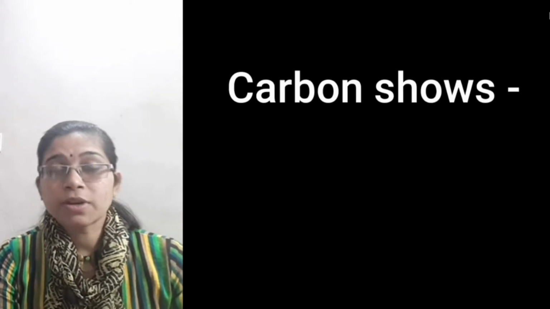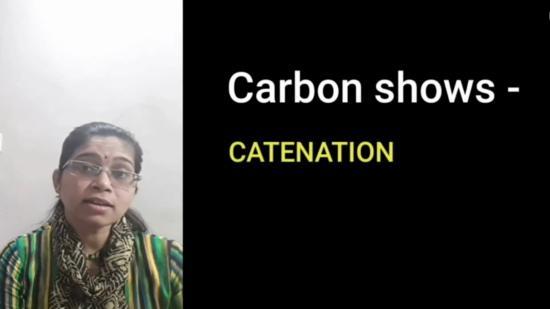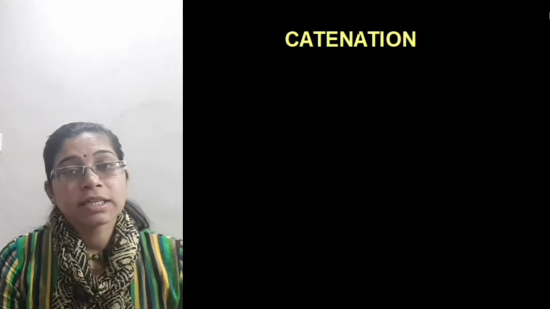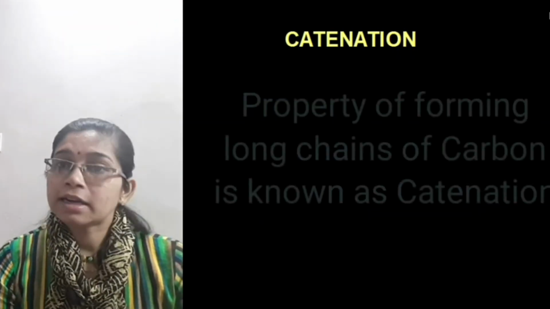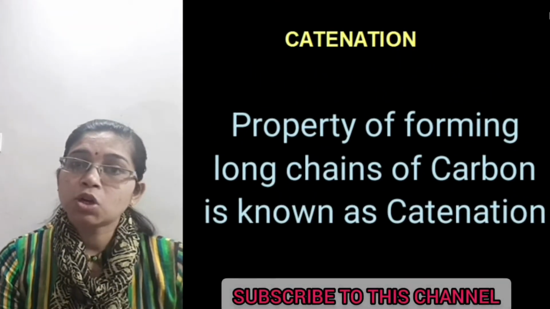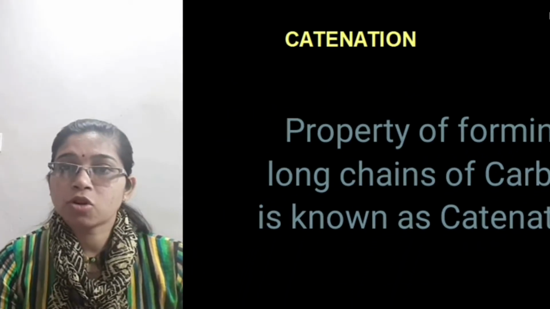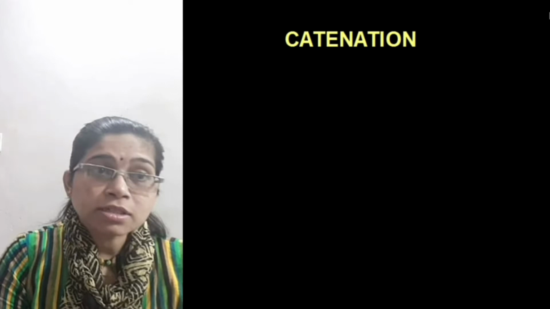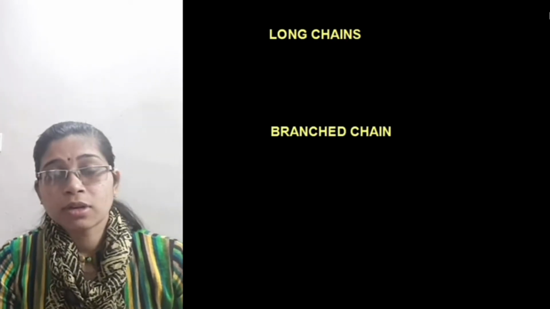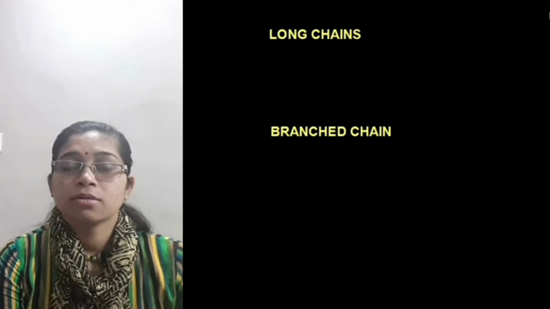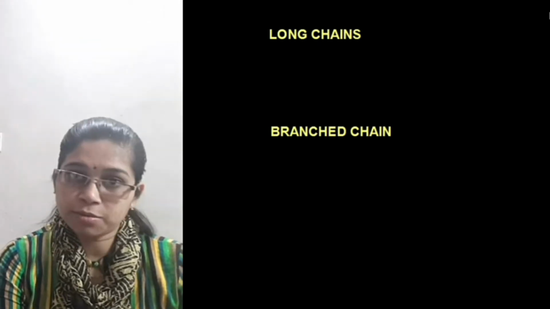Today in this video we are going to discuss catenation and tetravalency, right? Let's discuss the first property, that is known as catenation. Catenation is the property of forming long chains of carbon by forming a bond with other atoms of carbon. Now this type of property is also found in silicon, but in silicon the chains are not as long as we are able to see in carbon.